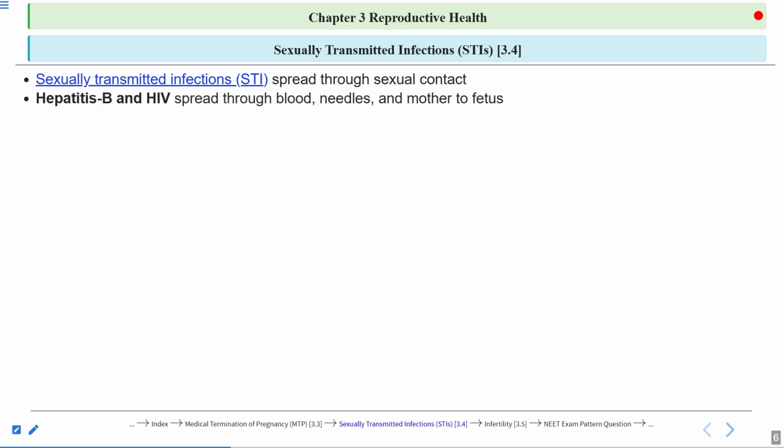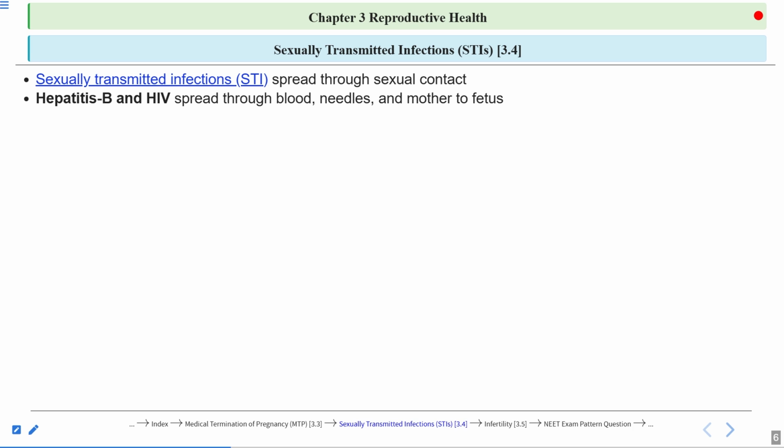Now, some of the STDs like hepatitis B and HIV spread through blood, needles, and from mother to the fetus. Okay, so remember this. STDs are spread during sexual intercourse, but some STDs like hepatitis B and HIV can be spread through blood also. So again, a question can come from here. Name STDs which are spread through sexual contact, and which can be spread through blood also. So the answer will be hepatitis B and HIV.